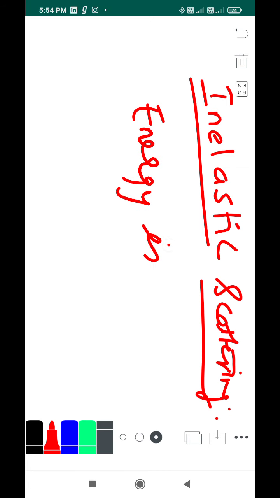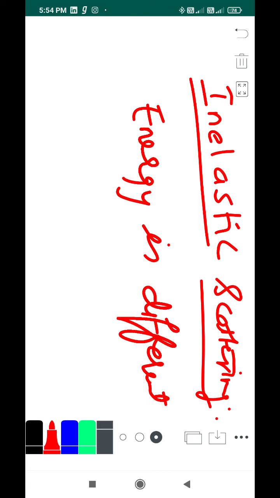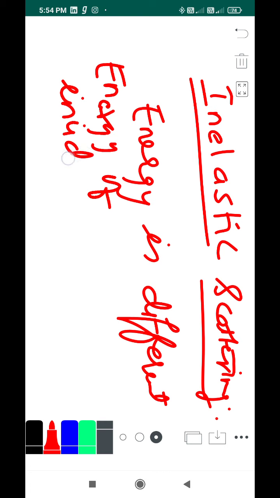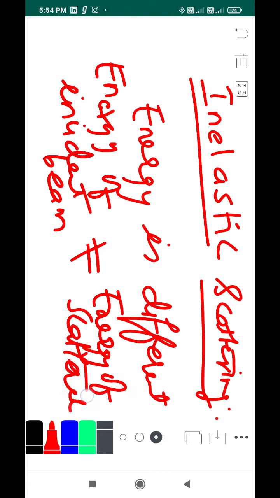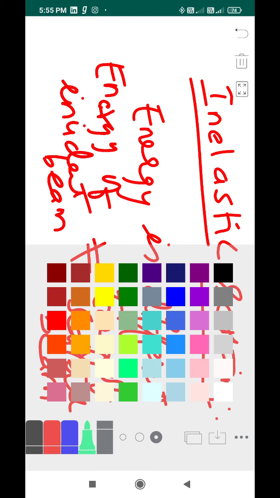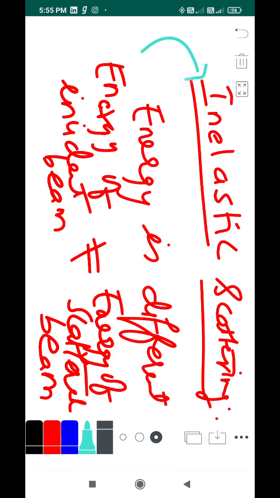It's just the opposite. In other words, the energy of the incident beam is not equal to the energy of the scattered beam. Energy of input is not equal to energy of output. In that case, I would call the scattering inelastic scattering. I hope it's clear.